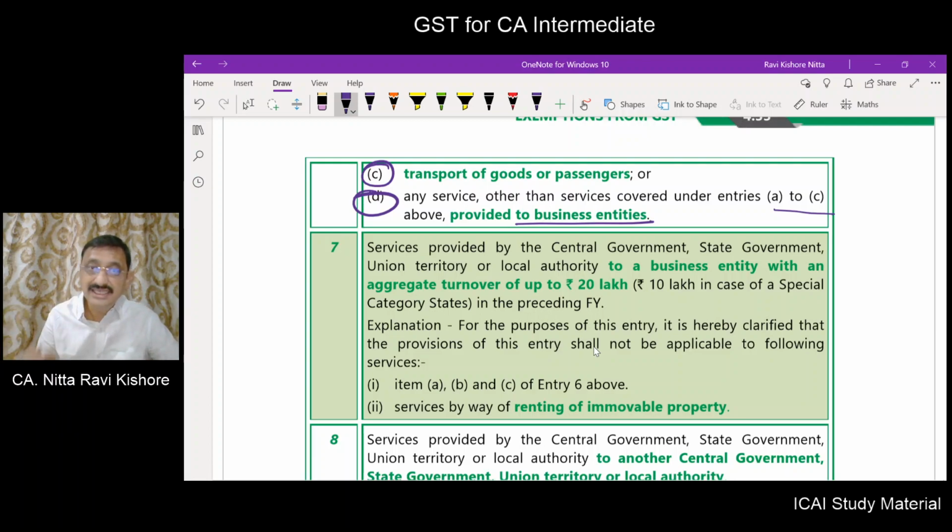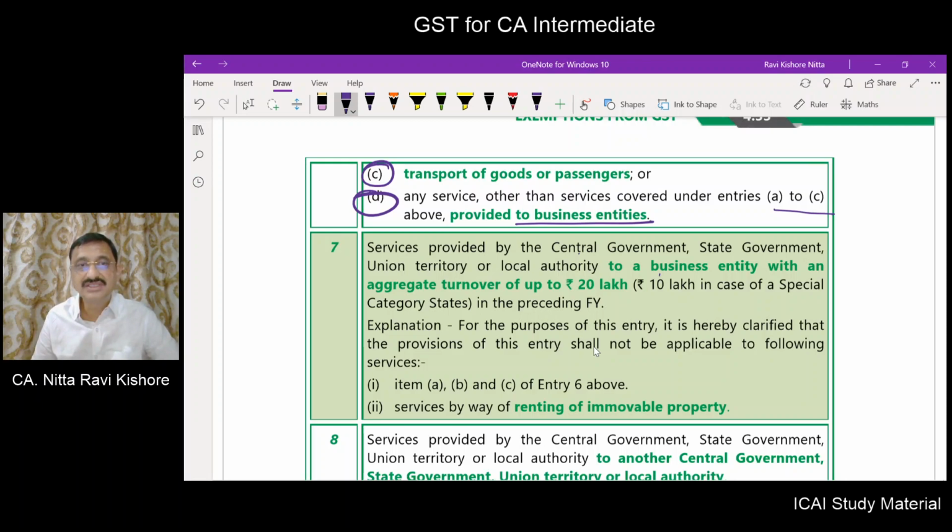Now, entry number 7 wants to exempt small service providers. So, services provided by the government, state government, central government, local authority to a business entity is not exempt by virtue of entry number 6.